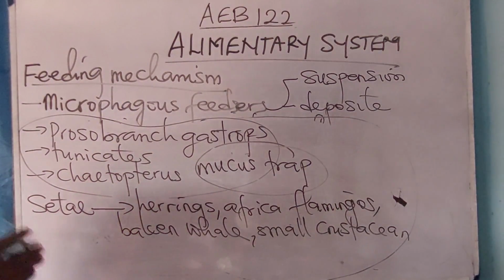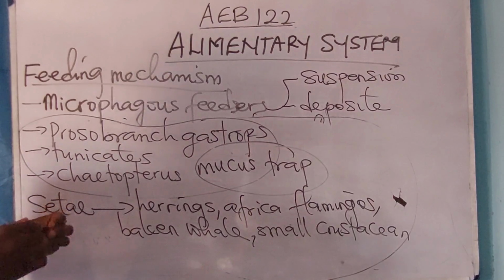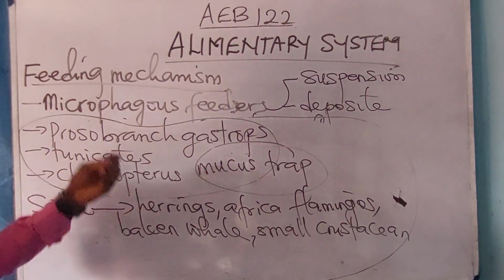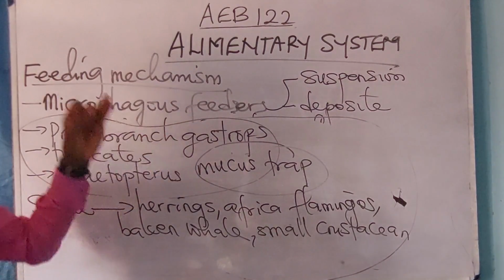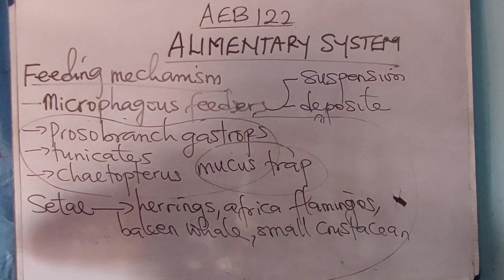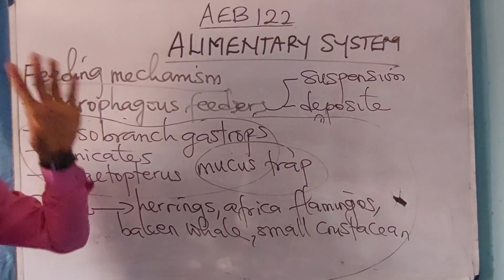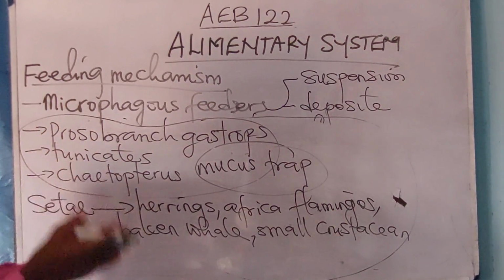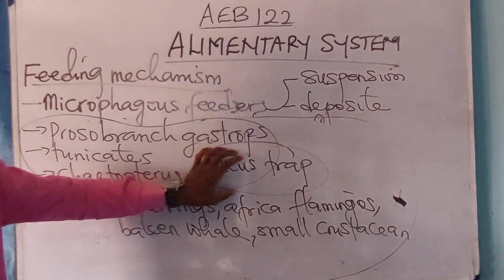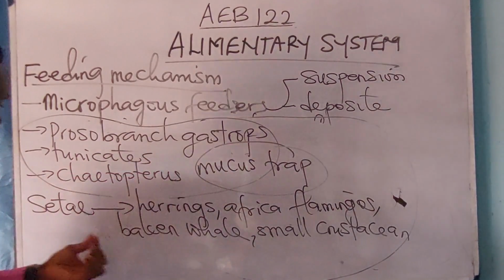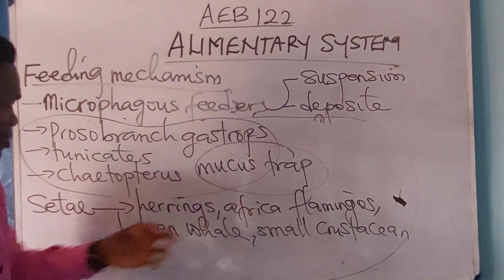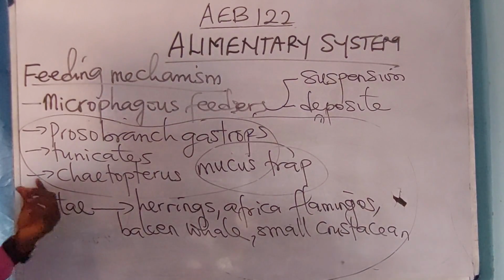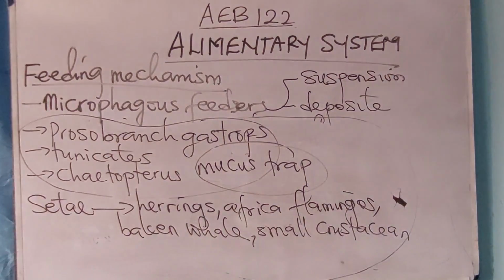Please don't take one for the other. The first ones I gave, I said sponges, protochordates, bivalve mollusks, and tadpoles. They use cilia as their feeding organ. But these ones use mucus trap as their feeding organ, and these other organisms use setae as their feeding organ. Please take note of that.